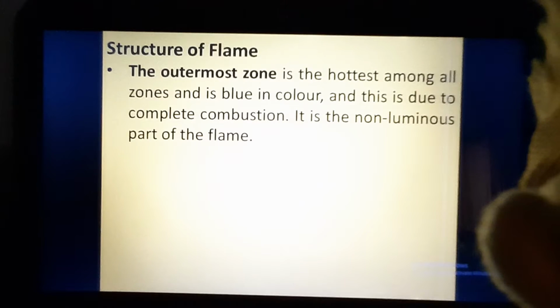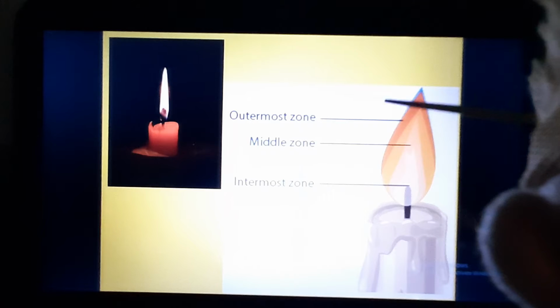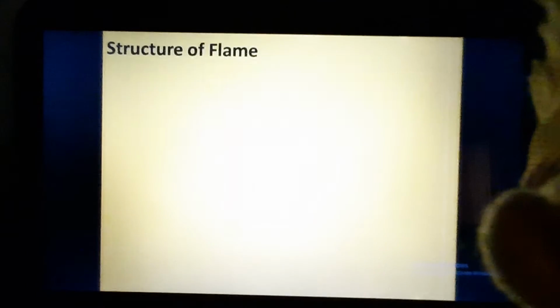So in the outermost zone, if you see in this diagram, the outermost zone is in contact with the atmosphere. So oxygen is available to the outermost zone the most.